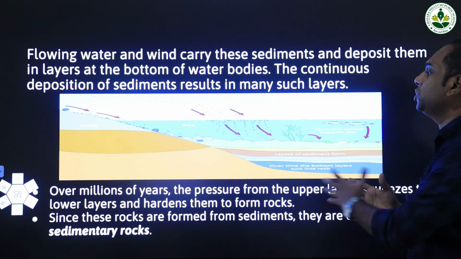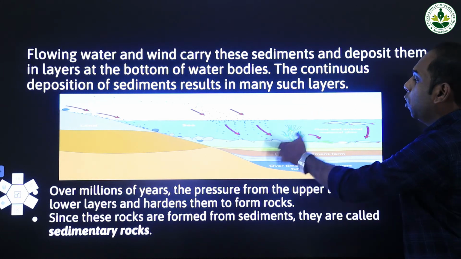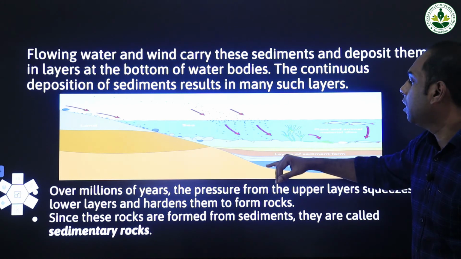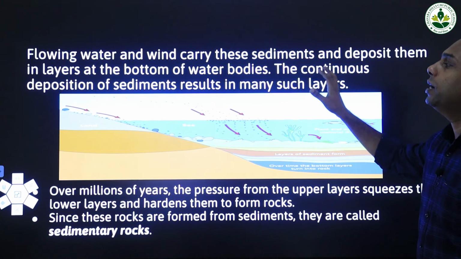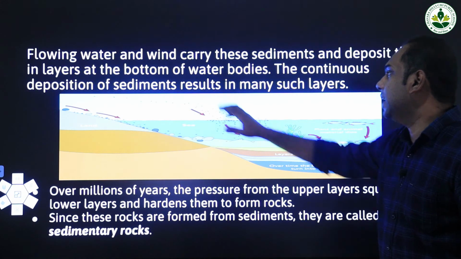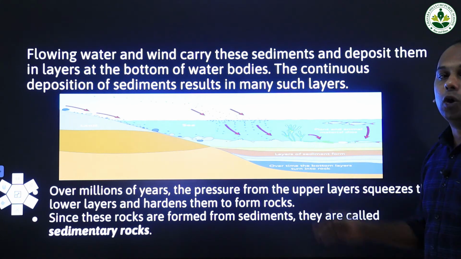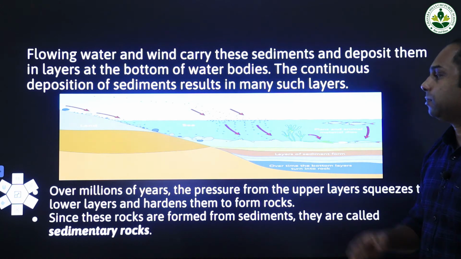The continuous deposition of sediments in oceans and seas makes different layers at the bottom of the water.